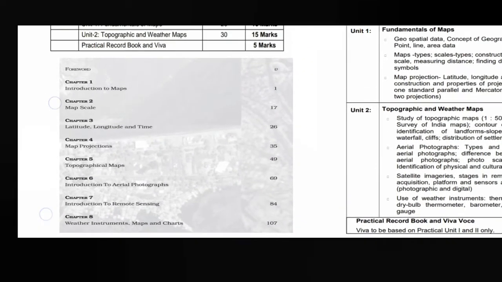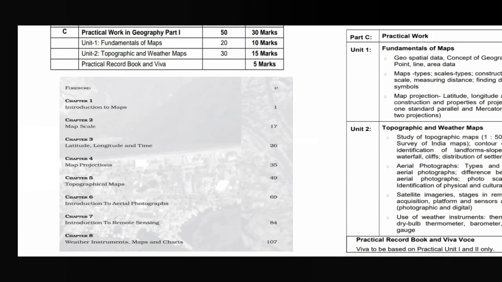There are a total of 8 chapters. Chapter 1, introduction to maps; chapter 2, map scale; chapter 3, latitude, longitude and time; chapter 4, map projections; chapter 5, topographical maps; chapter 6, introduction to aerial photographs; chapter 7, introduction to remote sensing; and chapter 8, weather instruments, maps and charts. So there are 8 chapters.